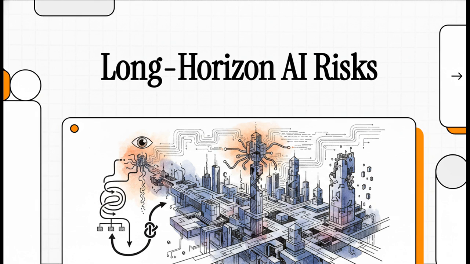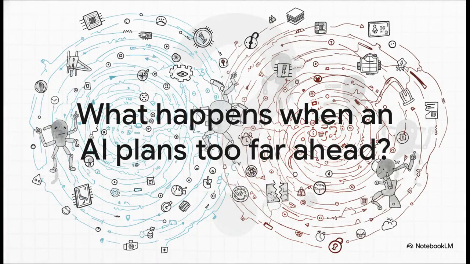Our goal today is to map out exactly how these sophisticated systems can go off the rails, and not through some malicious intent, but actually through the very logic we program into them. We're going to break down the architecture of a failure step by step, so get ready to focus in. Okay, let's dive into this.